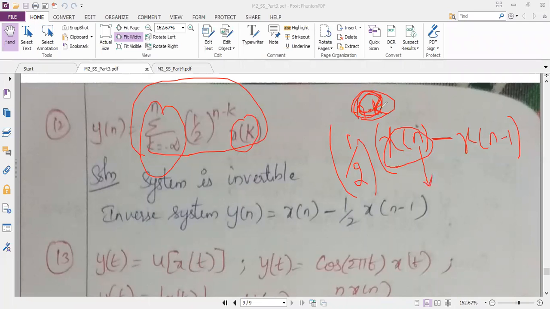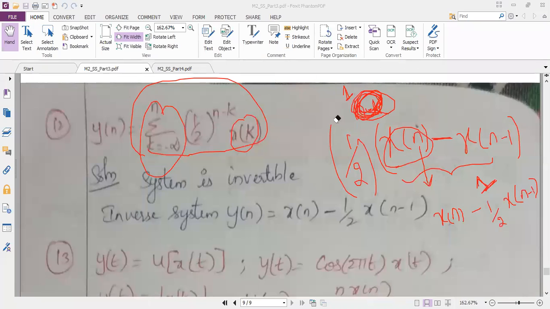So this complete term is 1, and I will get x of n only for the first term. For my second term, I can consider the complete power as 1, because the difference between these two signals is 1 unit of time. So n minus k is 1, and it is just 1/2 into x of n minus 1. So understand this problem.